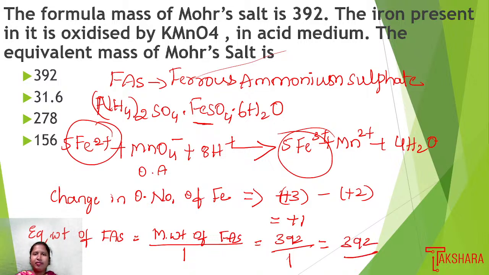So in the presence of KMnO4, when Mohr salt undergoes oxidation in acidic medium, iron changes its oxidation number from Fe2 plus to Fe3 plus. When we calculate the equivalent mass, the equivalent weight of ferrous ammonium sulfate will be the same only, so the value is 392. So option 1, that is 392, is the right answer.